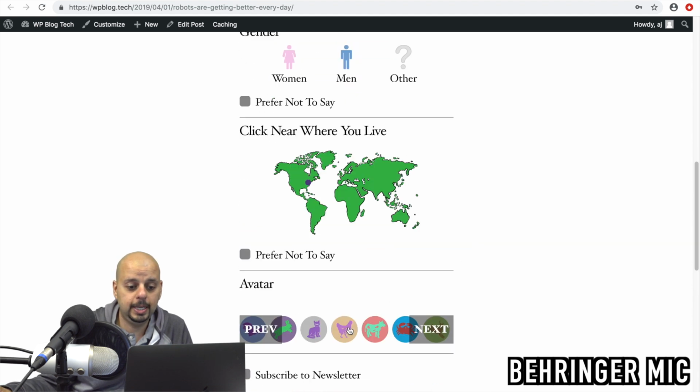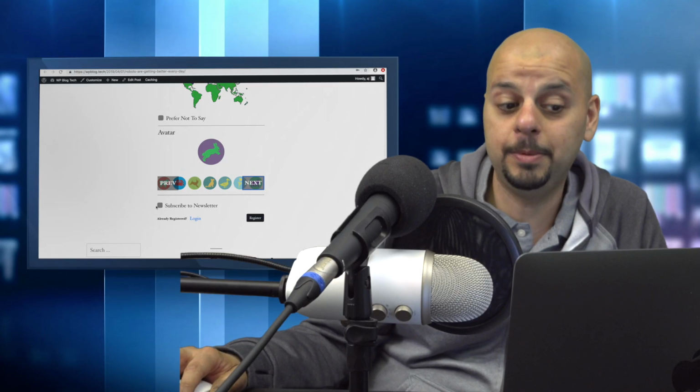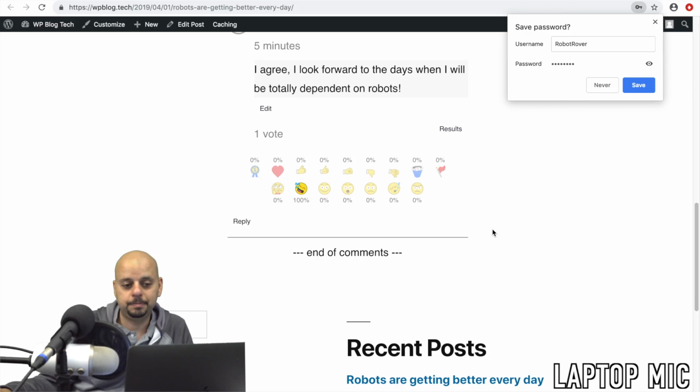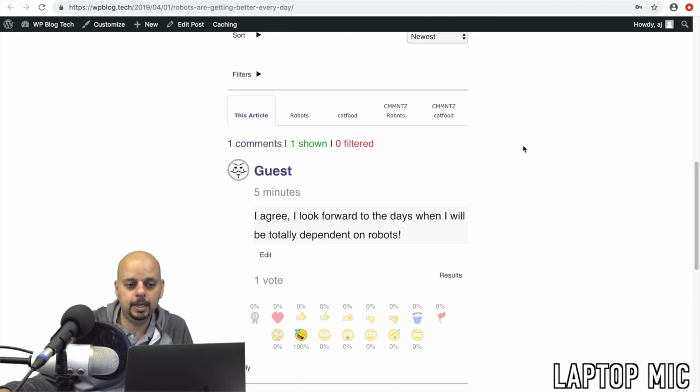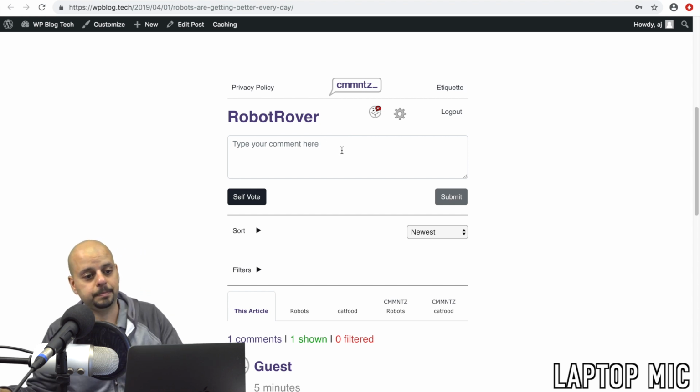You also choose an avatar, you subscribe to a newsletter, that's pretty important to get some cool stuff, and you click register. And there you go. I will save my account name, and now I am logged in as Robot Rover.